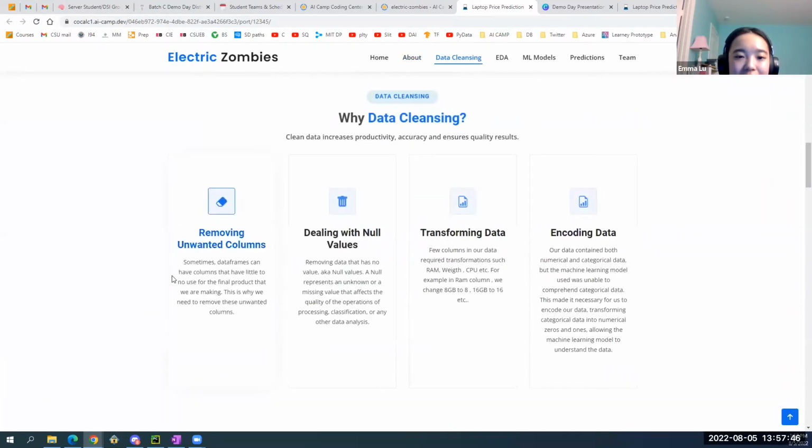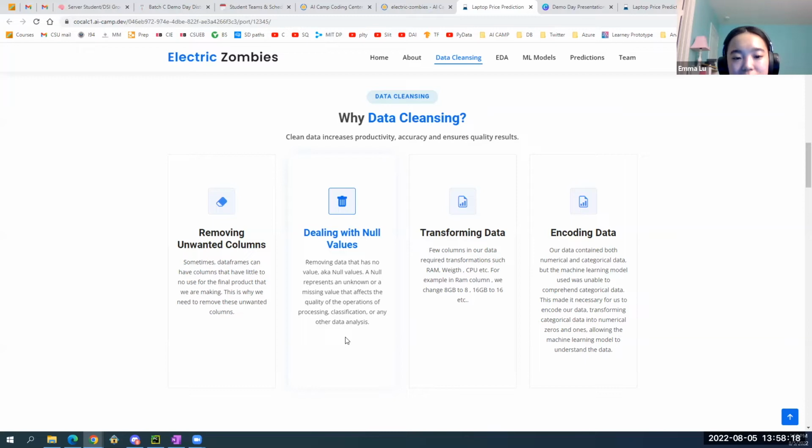Why data cleansing? Clean data increases productivity, accuracy, and ensures quality results. Removing unwanted columns: sometimes data frames can have columns that have little to no use for the final product that we were making, so we need to remove them. Dealing with null values is removing data that has no value, aka nulls. A null represents an unknown or missing value that might affect the quality of operations of processing, classification, or any other data analysis.